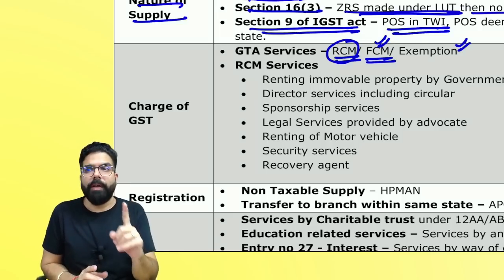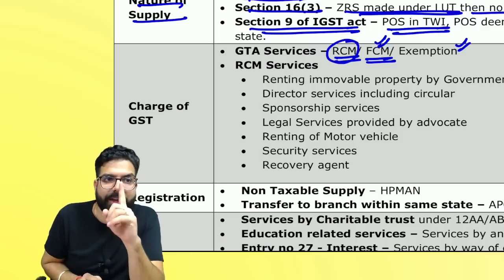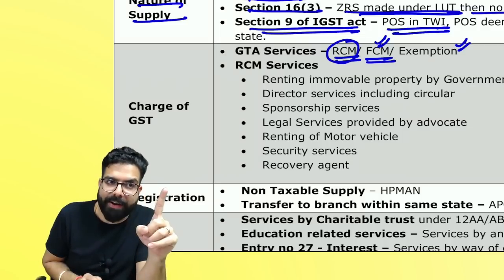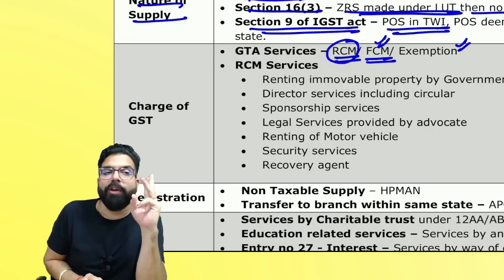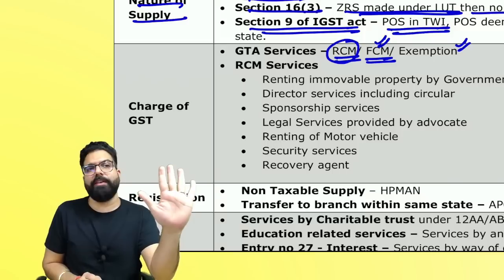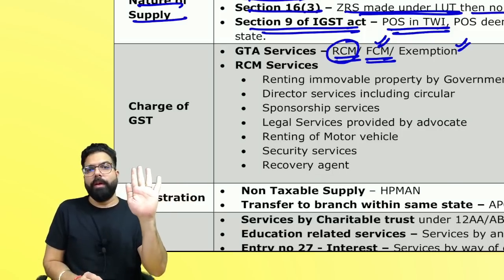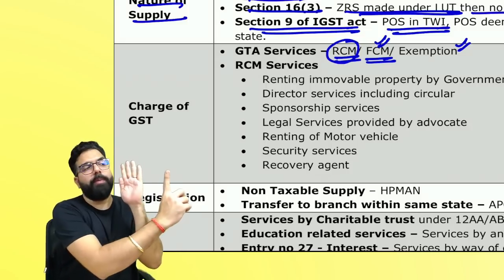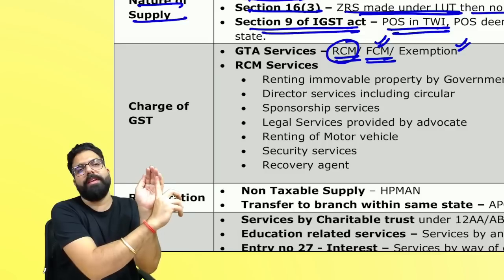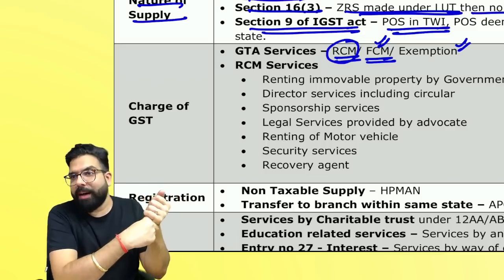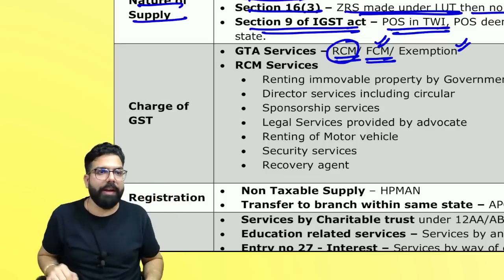Will you remember this? Remember, GTA services, if they are provided to a factory registered under the Factories Act, a body corporate registered under the Companies Act, society, cooperative society, partnership firm, or if it is provided to a registered person, then always remember, these people will have to pay the GST under RCM at the rate of 5%. Are we clear, everyone?